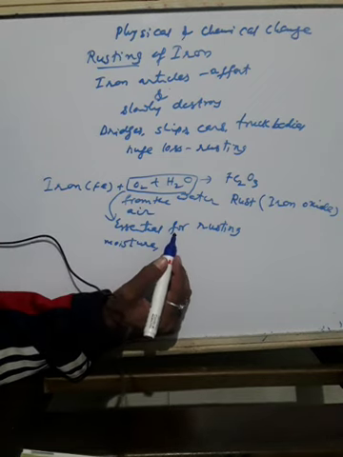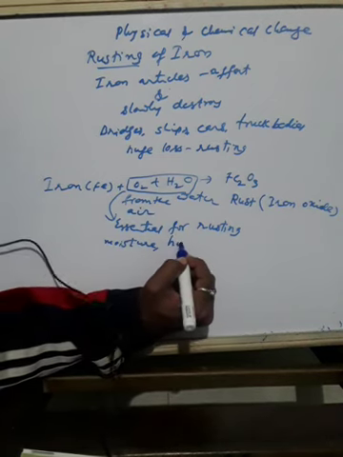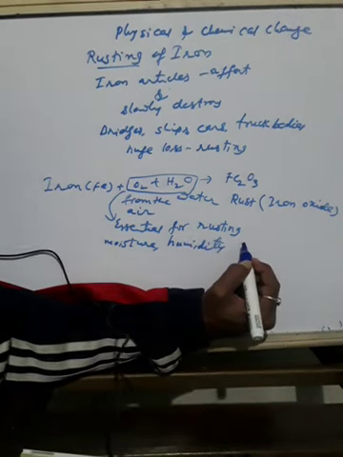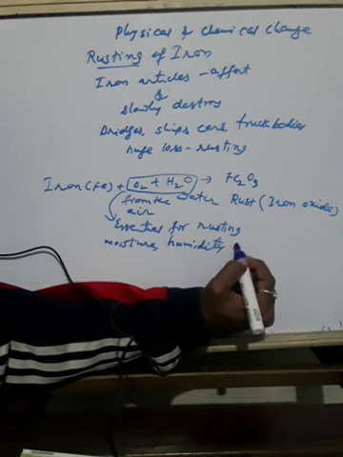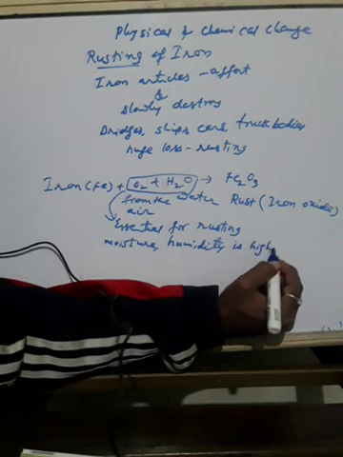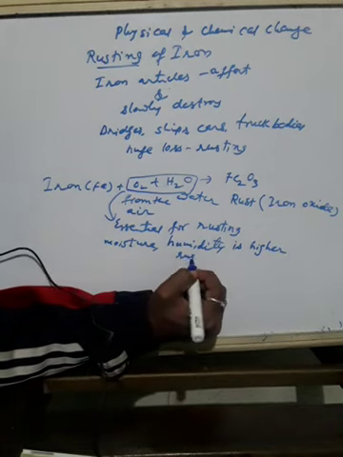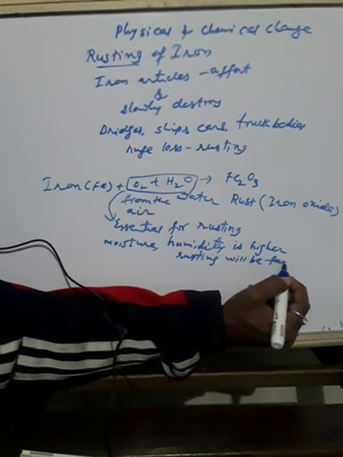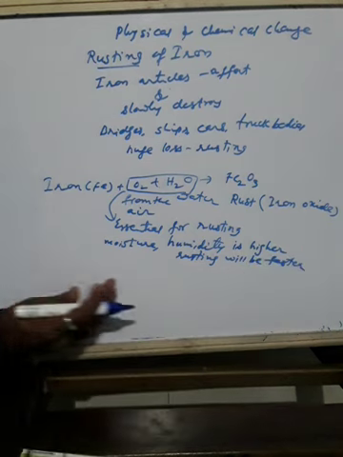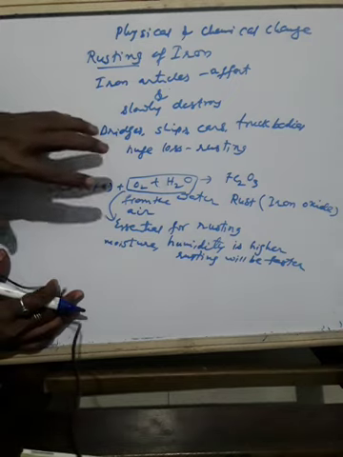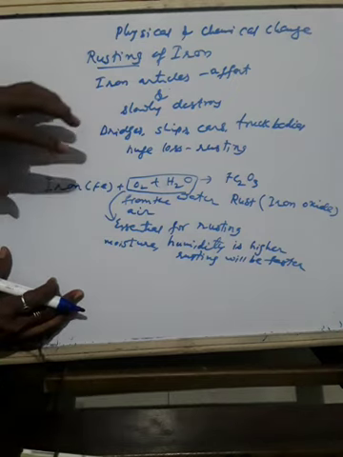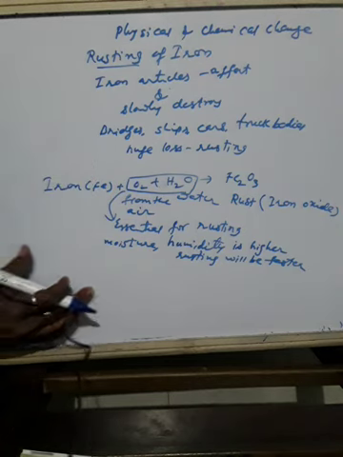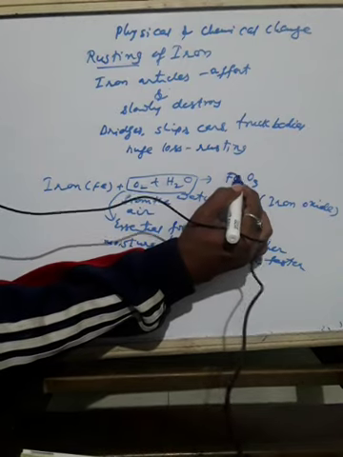Higher the humidity, greater the rusting. So the presence of oxygen and water vapor or moisture will allow the iron to get rusted, and it forms iron oxide. Chemically it is iron oxide.